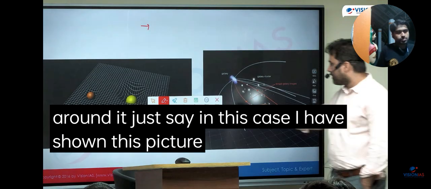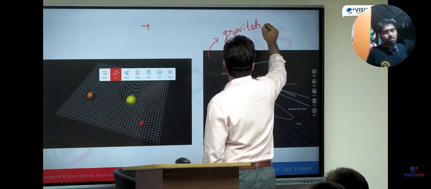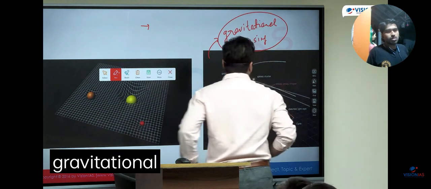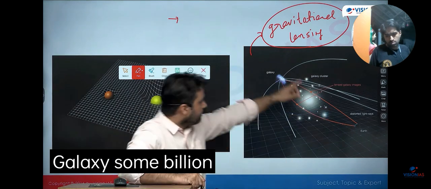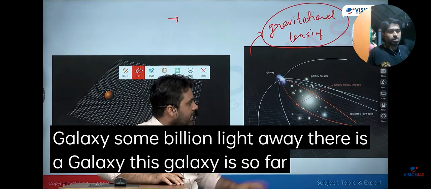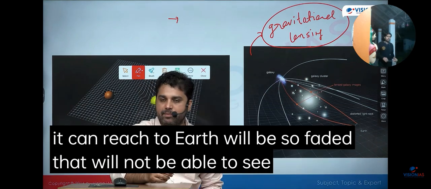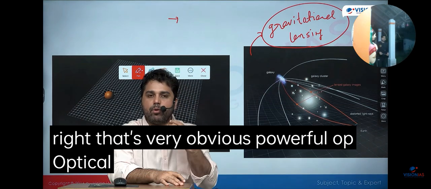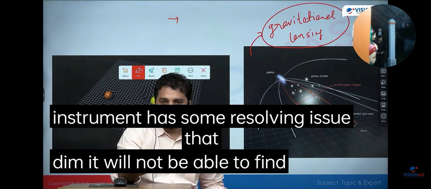In this case, I have shown this picture of a phenomenon which is called gravitational lensing. Gravitational lensing occurs like this: suppose there is a very distant galaxy, this is Earth, and some billion light years away there is a galaxy. This galaxy is so far away that the light coming from it will be so faded before it reaches Earth that we will not be able to see this galaxy. Right? That's very obvious. Any powerful optical instrument has some resolving limit, and if the light is very dim, it will not be able to find the image.